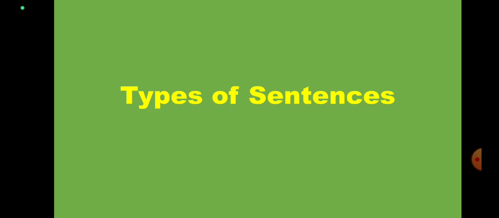So, if I say Rima reads a book, here Rima is the subject, the verb is reads, and a book is the object. You can see that this is a group of words which makes complete sense, it starts with a capital letter, ends with a full stop, and follows the S plus V plus O structure.